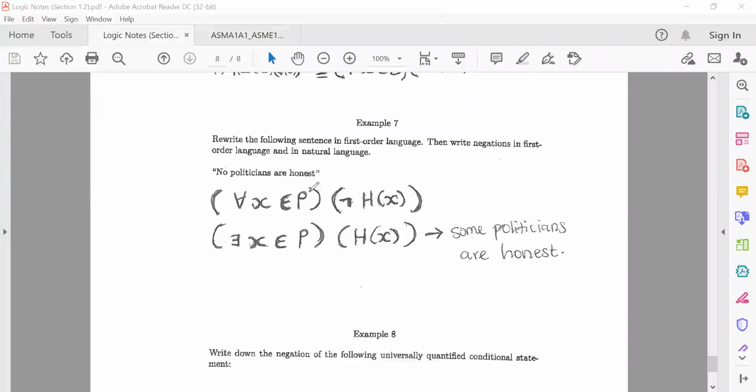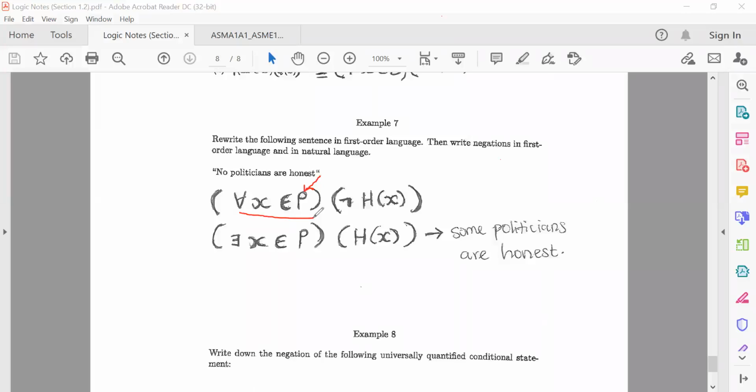So how would you do this? So the easiest way, because I said no politician, like I said before, it becomes a little bit difficult to choose between universal and existential. No politician, me, I'm generalizing, all right? I'm saying that there is no politician that is actually honest. So you need to start by saying that for all x element of P, where capital P is the predicate symbol, is a politician, all right?